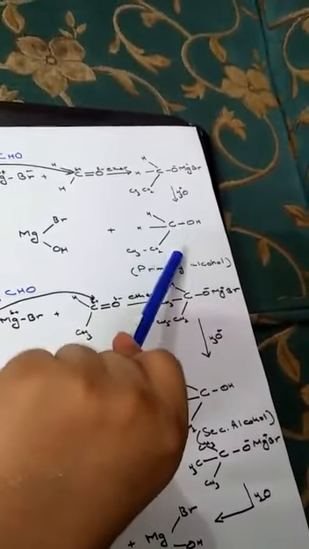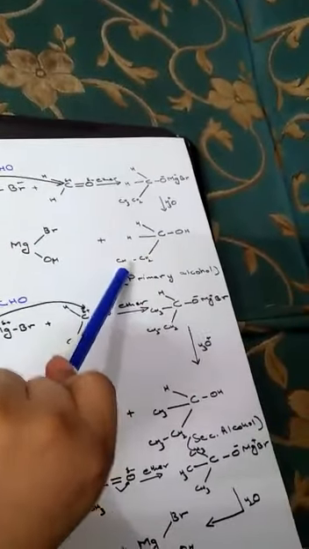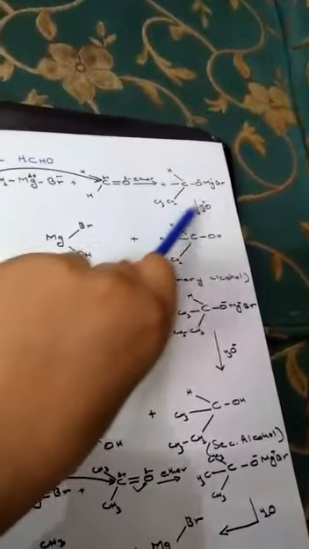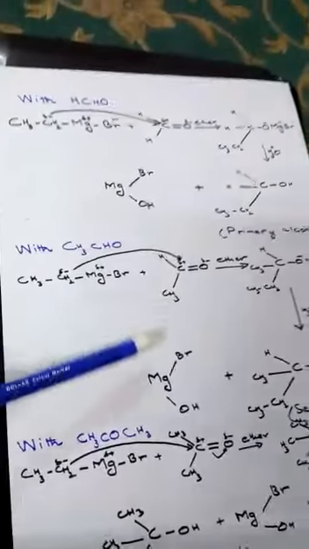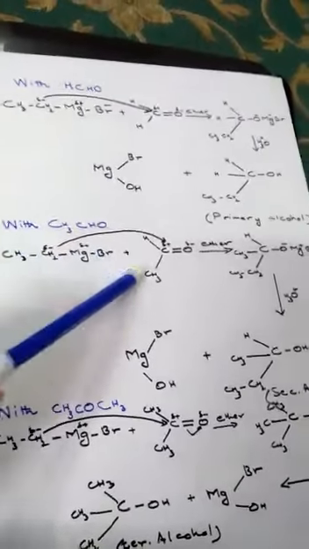What is a primary carbon atom? That carbon atom which is directly attached with one other carbon atom or no other carbon. So this is a primary alcohol plus MgBrOH. The OH comes from water.